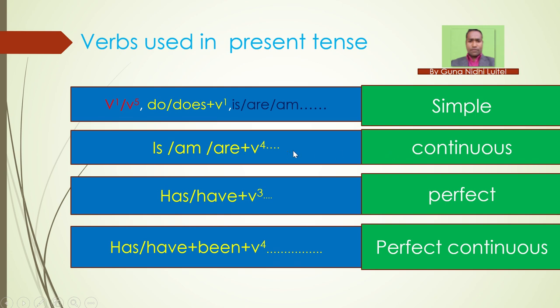If are plus ing verb, this is present continuous tense. If you find has plus verb 3 in a particular sentence, that is certainly a present perfect tense. If you find has plus been plus ing verb in a sentence, for example, I have been reading for 2 hours, this is certainly a present perfect continuous tense.